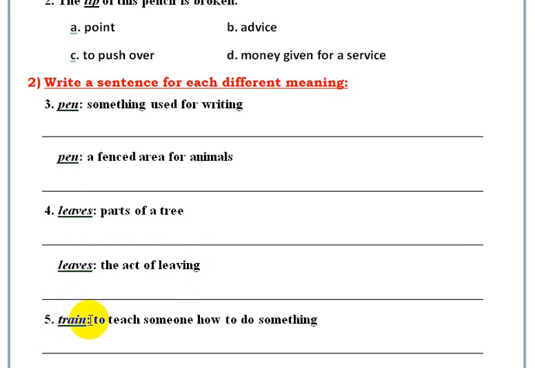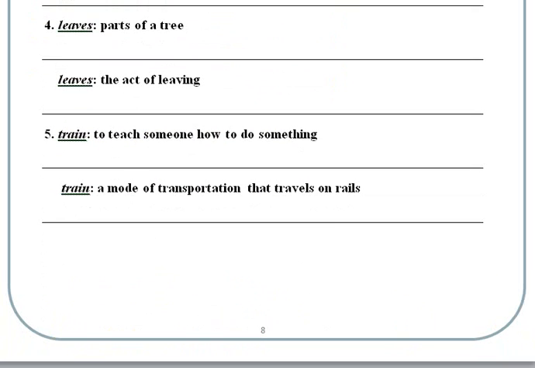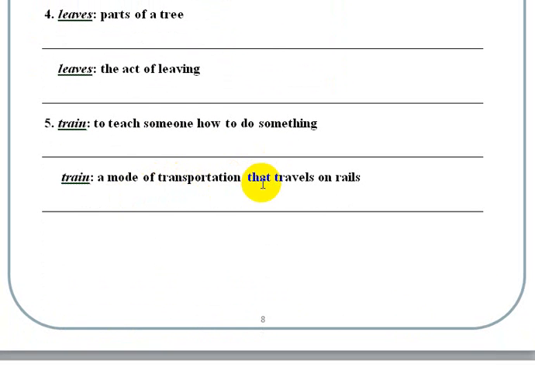Number 5, train has two meanings. The first is to teach someone how to do something. For example, I train my students how to answer the questions. And the other meaning, a mode of transportation that travels on rails, like a bus or a plane. The train leaves at 2 o'clock.